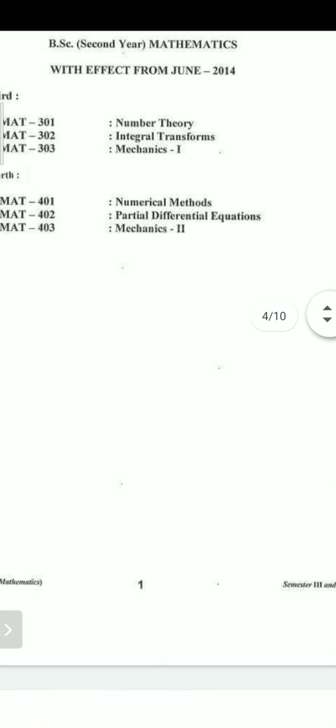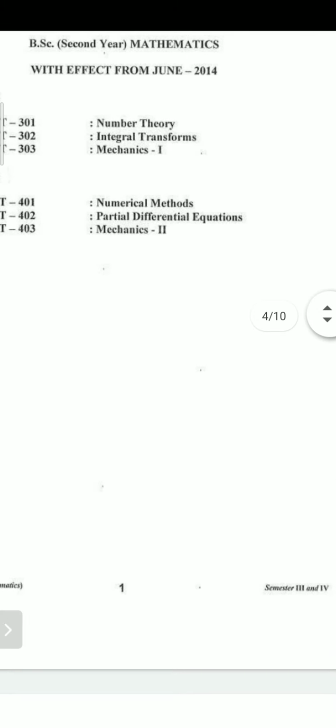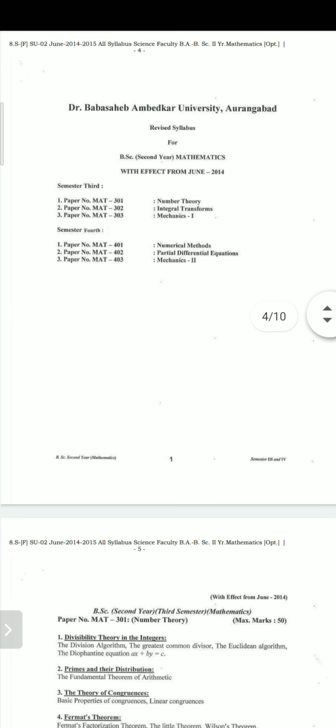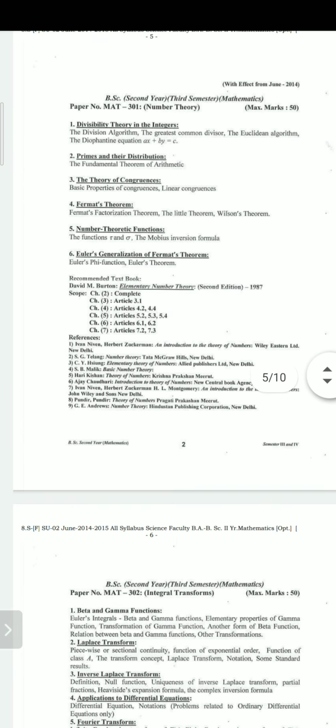There are three papers: numerical methods, partial differential equation, and mechanics second. Today we start mechanics.